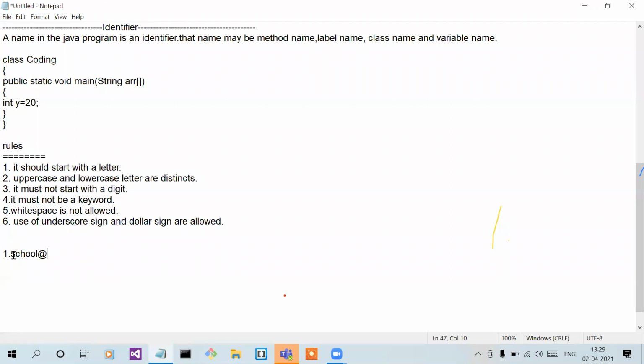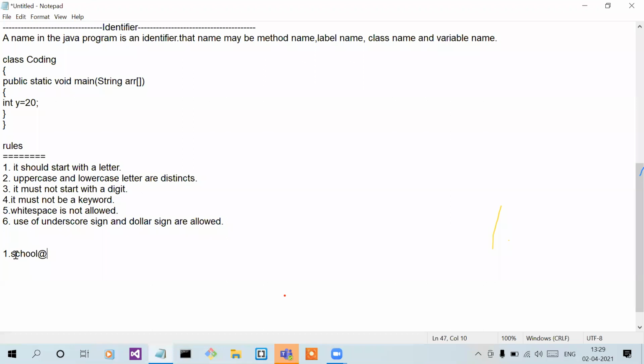This identifier is valid or not? You guys can unmute yourself. Dipti, how are you saying that yes, this is a valid identifier? Ma'am, it starts with a letter.